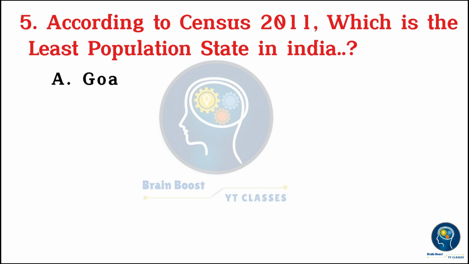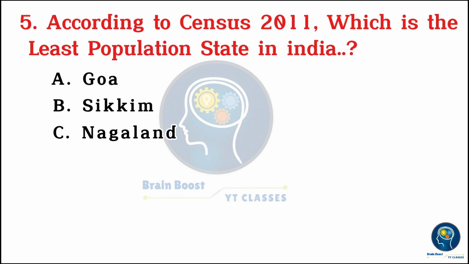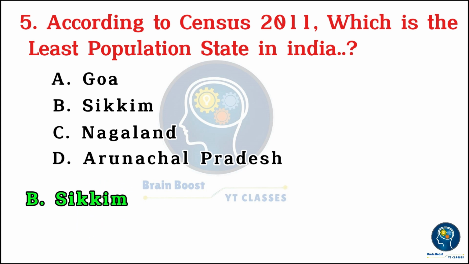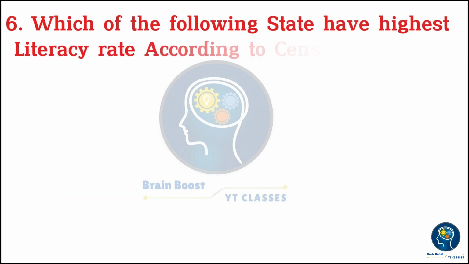According to Census 2011, which is the least populated state in India? A. Goa. B. Sikkim. C. Nagaland. D. Arunachal Pradesh. 3, 2, 1, 0. B. Sikkim.